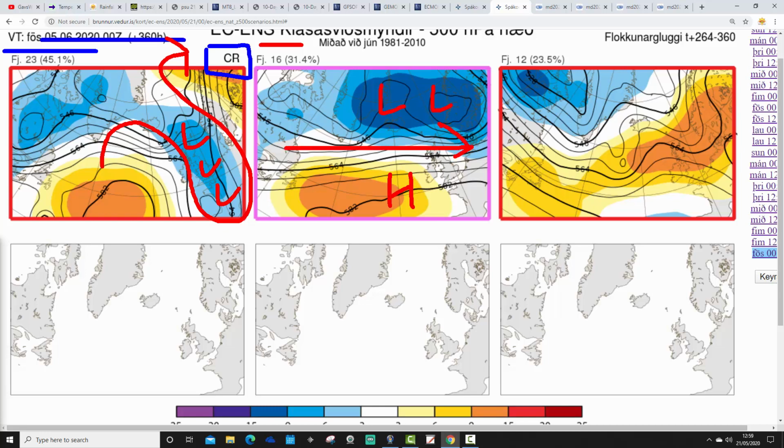Winds are sort of westerly with that one. And then 12 are still hanging on to the high pressure, still have this big ridge sitting over the country. Winds are coming in from the east. Given what's happened this spring, that would be my favourite option, really, for 12, that we have just here with